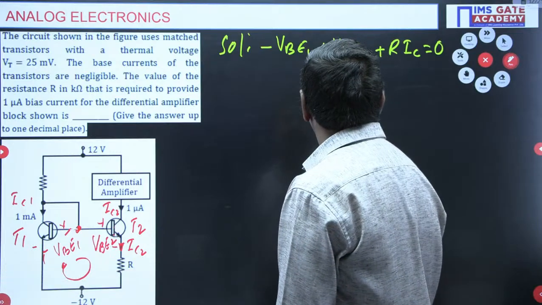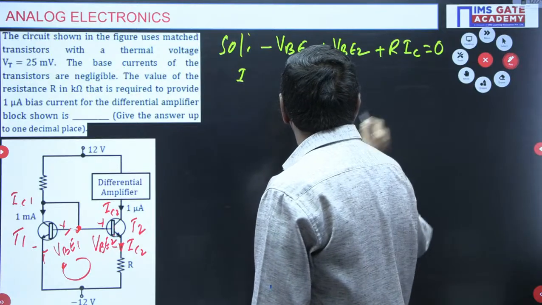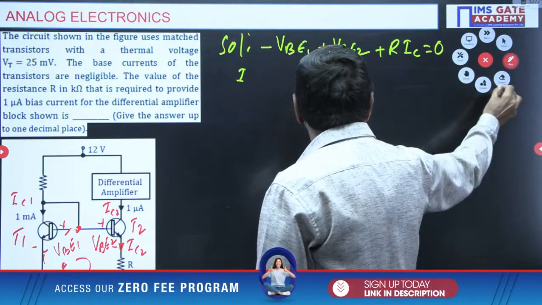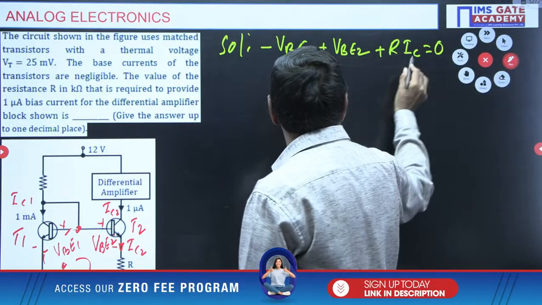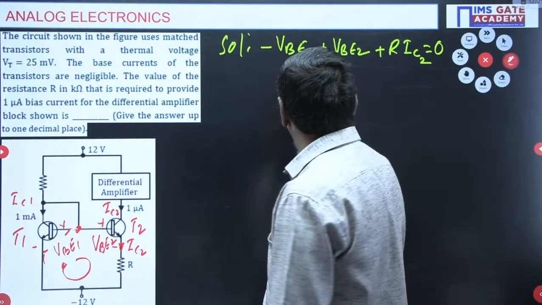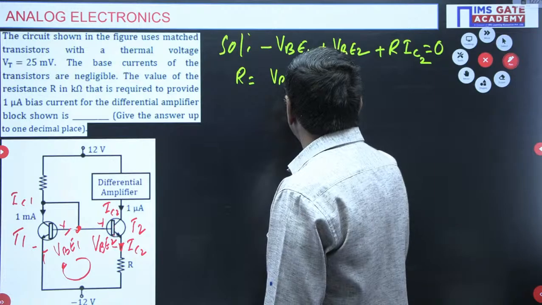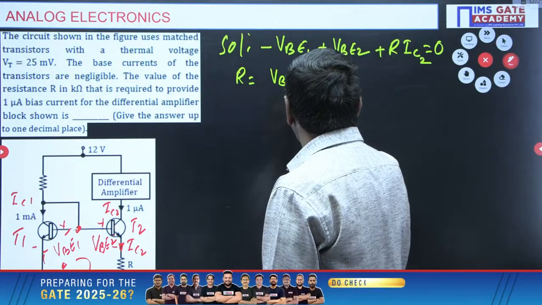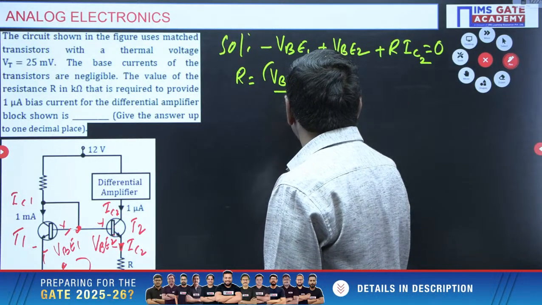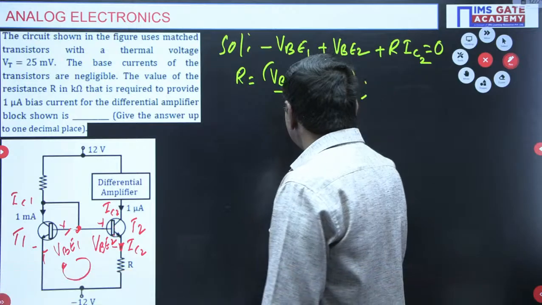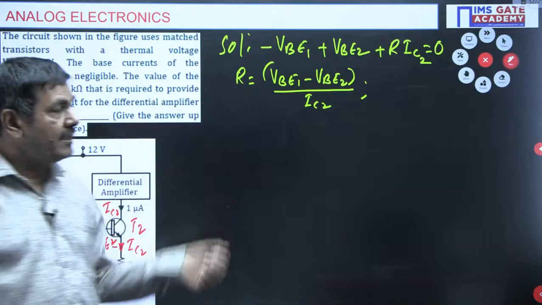Here I can say, what is IC? Sorry, R value I want here now. My aim is to find R. I want the R value. R is nothing but VBE1 minus VBE2 divided by IC2, I can write. That is the R value. But thereby required, what are VBE1 and VBE2?